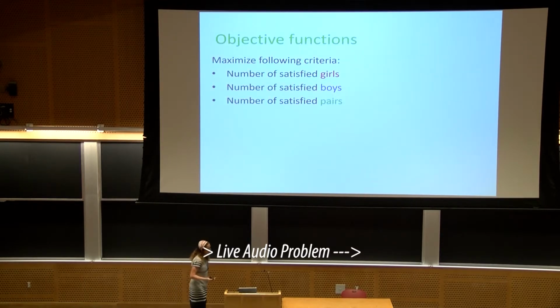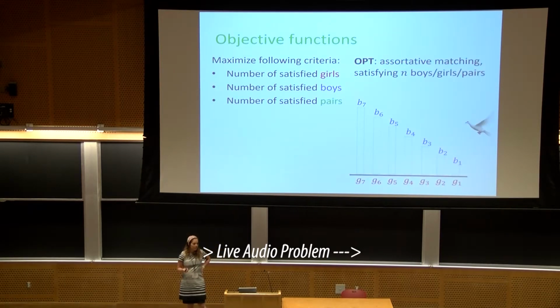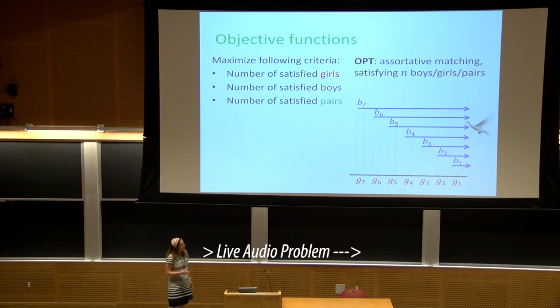Okay, so with this, let me turn to the objective functions. We want to maximize the following criteria: the number of satisfied girls, the number of satisfied boys, and the number of satisfied pairs. Of course, the optimal matching is just the assortative one, which matches, for each i, B_i to G_i. We have this nice ranking, and everybody can see the pigeon, and everybody is happy.